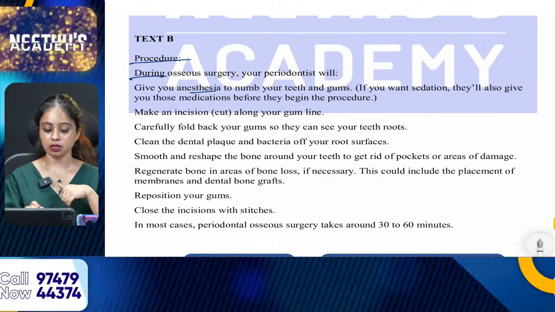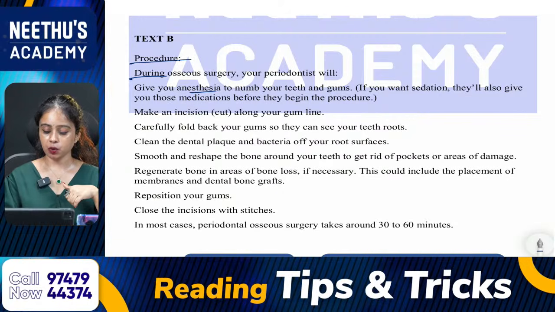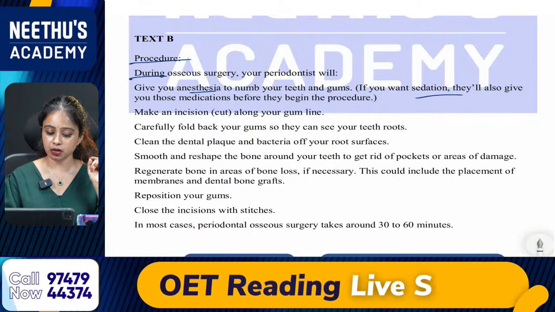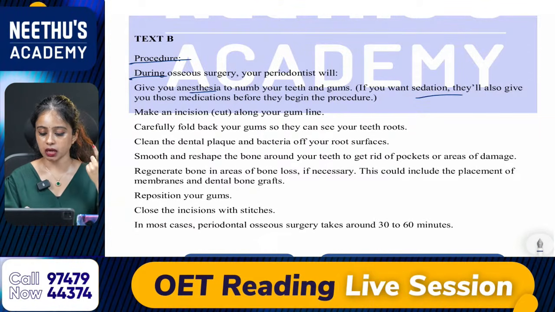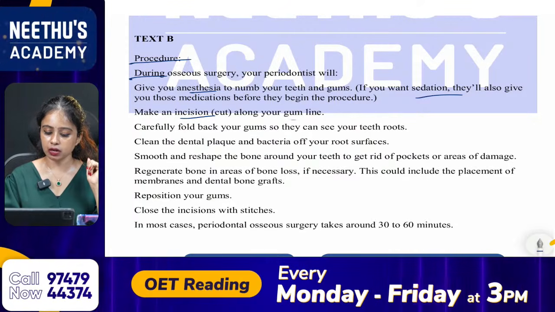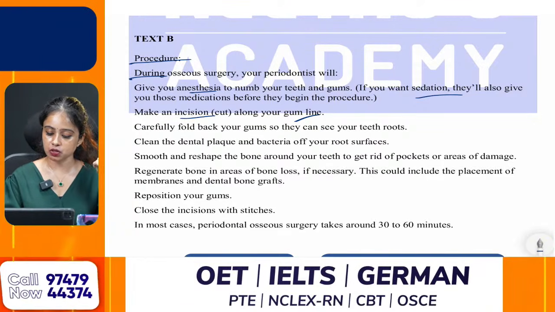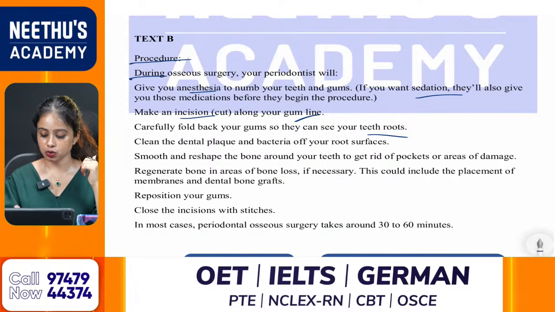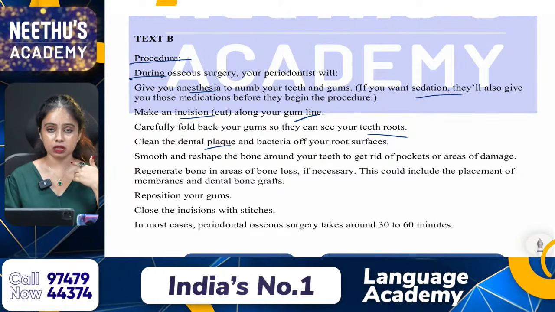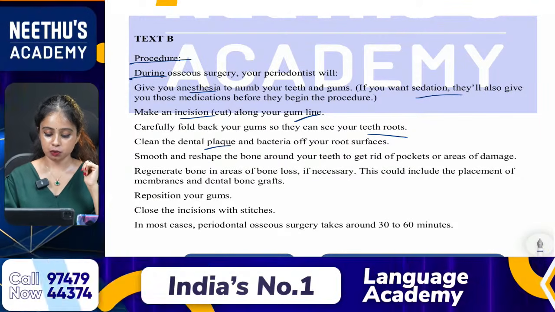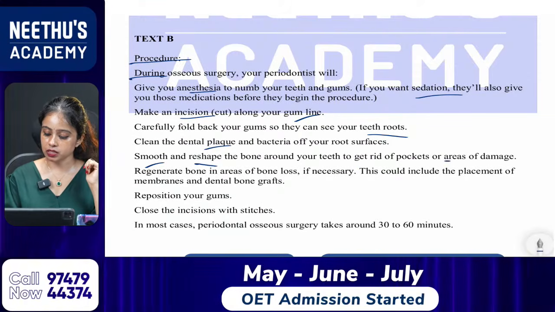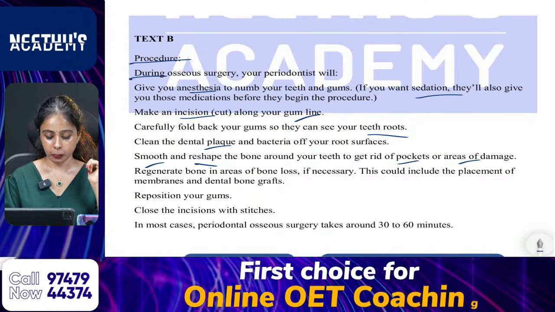Give you anesthesia to numb your teeth and gums. Whatever they have mentioned in the bracket is also important, right? So, if you want sedation, they will also give you those medications before they begin the procedure. Make an incision or a cut along your gum line. Carefully fold back your gums so they can see your teeth roots. Clean the dental plaque and bacteria off your root surfaces. Then smooth and reshape the bone around your teeth to get rid of pockets or areas of damage.